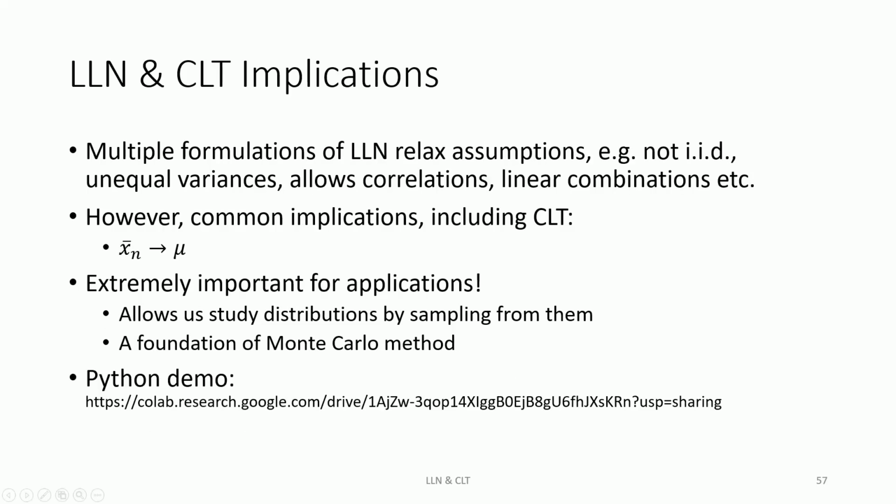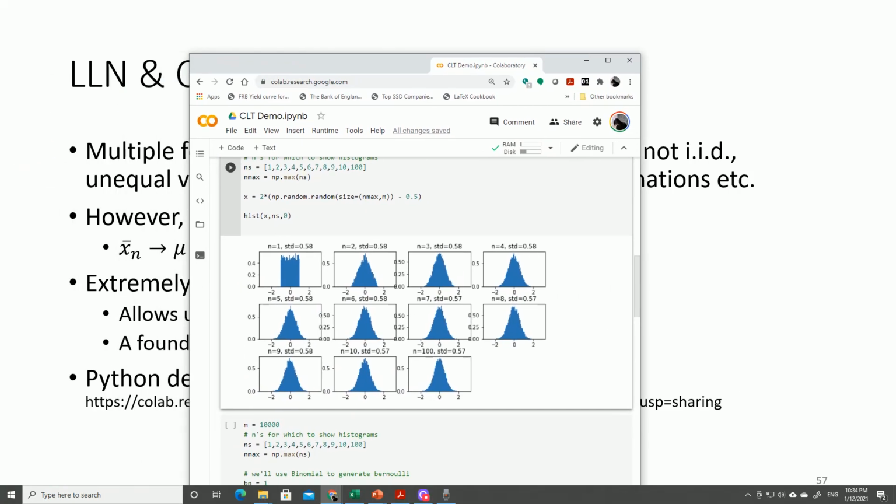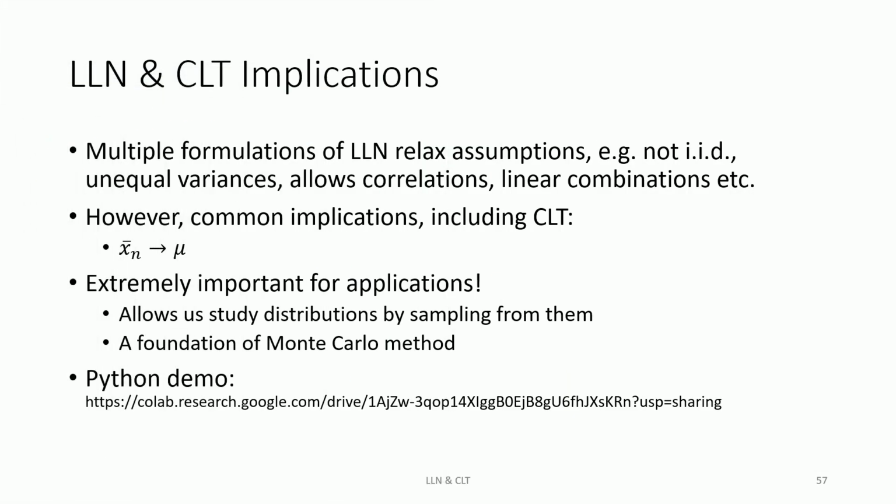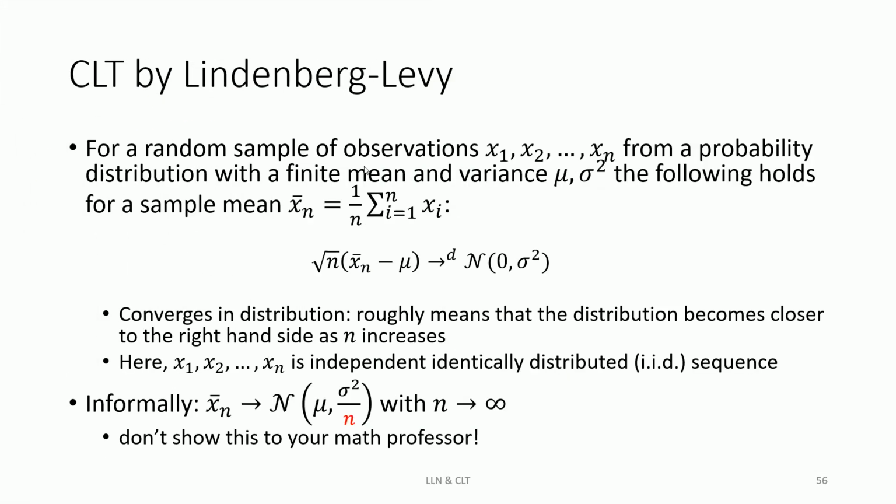So now let's jump into the video, into our demo. To remind you, what we're talking about in CLT is random numbers X_i, let's say n of them, and we are looking at the average of n random numbers, and we are saying that this average will come from a normal distribution. Well, we'll have to scale it by the square root of n, so we take the average minus the true mean, multiplied by the square root of n, and this will be normal distribution.